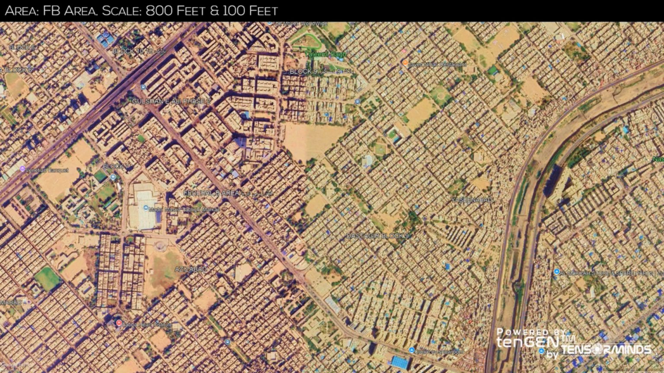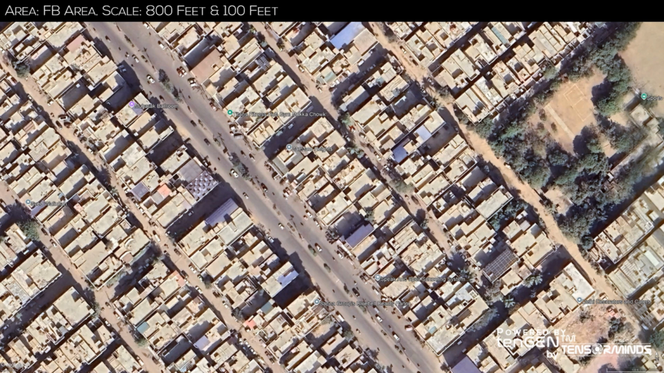FB area shows a mix of planned and unplanned development. Some areas have larger, more organized housing, while others are densely populated with smaller structures. This suggests a range of socioeconomic classes, with both middle-class and lower-income communities residing in the area. Potential socioeconomic class, lower middle to middle.